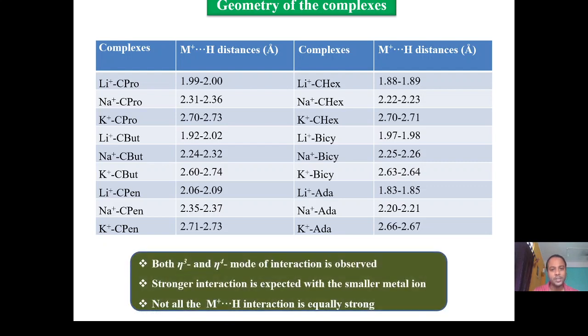From this interaction and geometry, we can conclude that both eta-3, that means trihapto, and tetrahapto modes of interaction are observed in the case of these cyclo compounds. Stronger interaction is expected with the smaller metal ion, as the distance between the hydrogen atom and the metal ion is shorter for smaller ions in all the complexes. However, not all M-H interactions are equally strong because the distance varies. Some of the hydrogens are contributing more, some are contributing less.